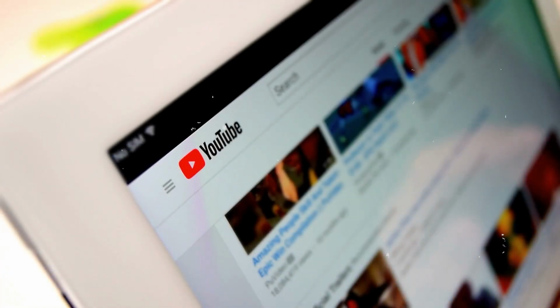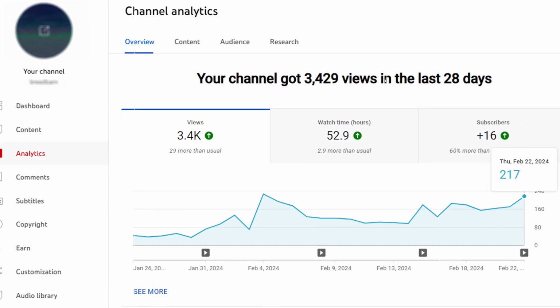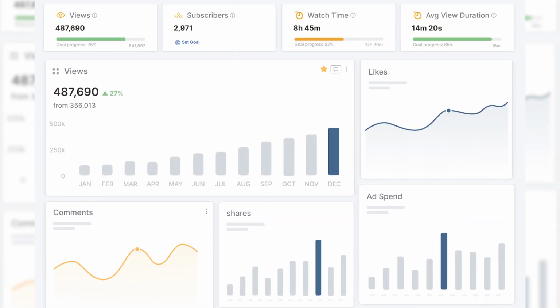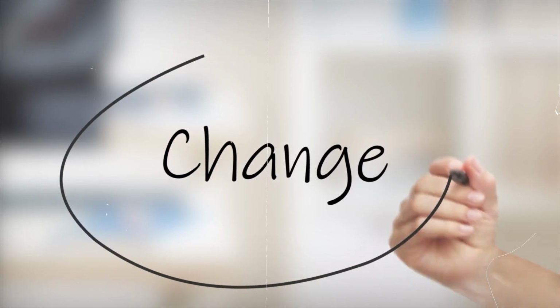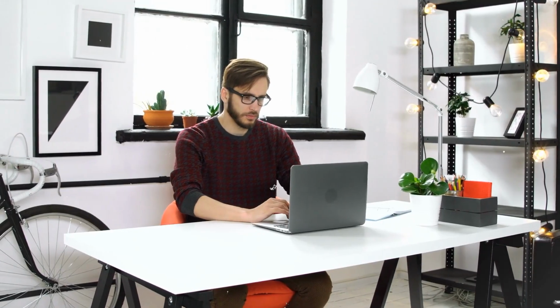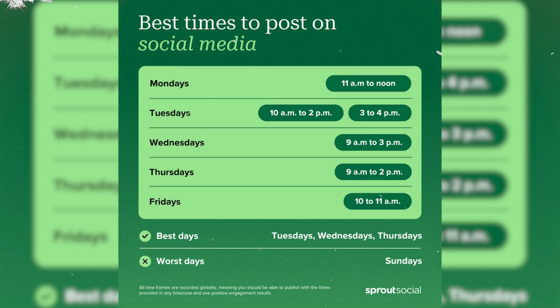So, to continually improve, keep an eye on your video analytics. YouTube provides detailed insights into how your videos are performing: watch time, audience retention, click-through rates, and more. Use this data to see what's working and what's not. Maybe your viewers drop off at a certain point in your videos. This is a cue to change that part in future videos. Regularly review and adjust your strategy based on these insights. Experiment with different types of content, video lengths, and posting times to see what resonates best with your audience.